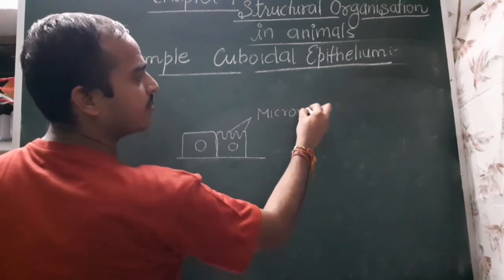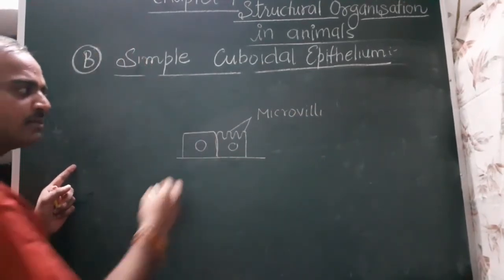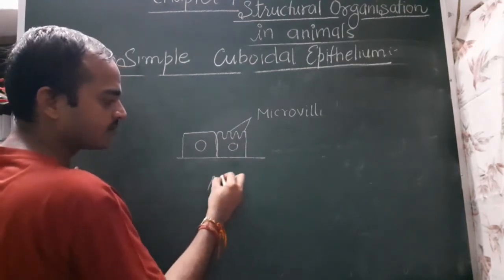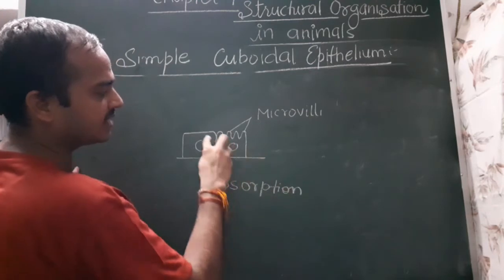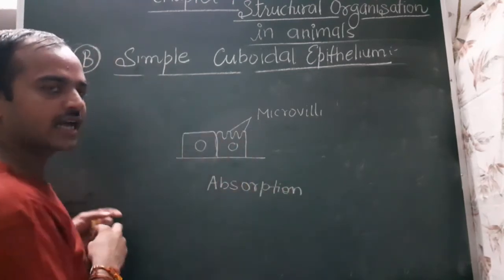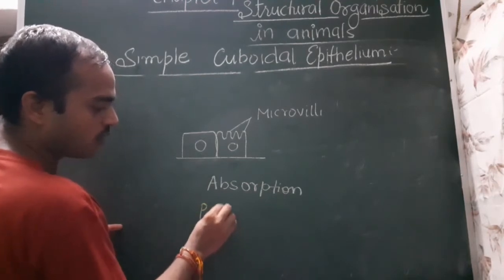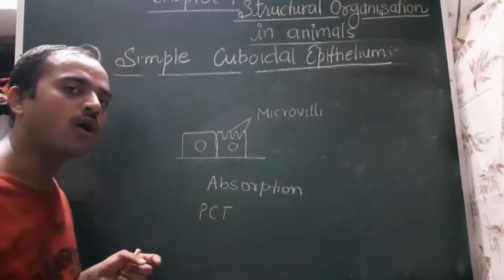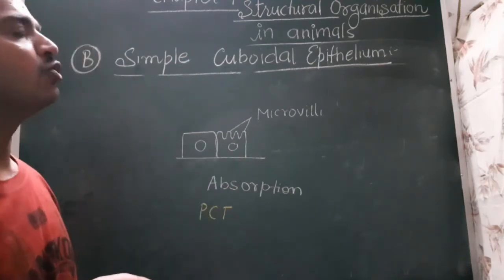So this microvilli helps in absorption, because it increases the surface area for the absorption. So it is present in the PCT part, proximal convoluted tubule of the nephron. So okay, this is the simple cuboidal epithelium.